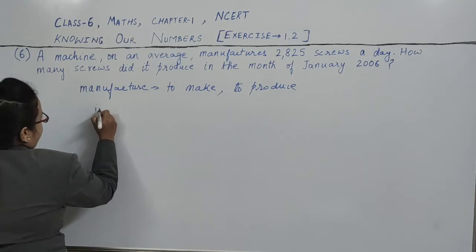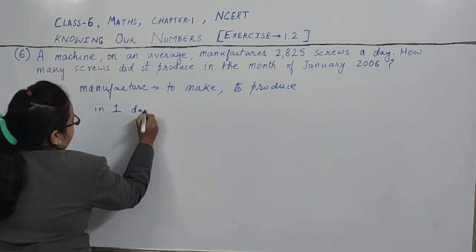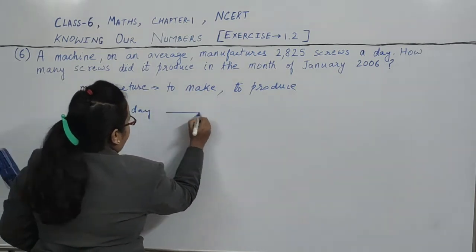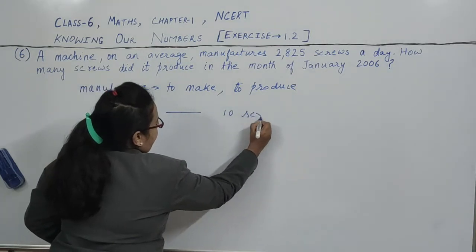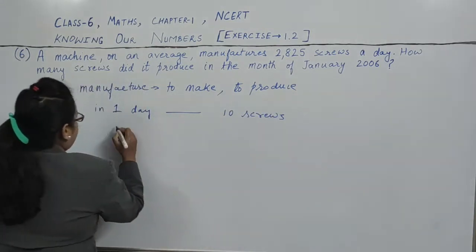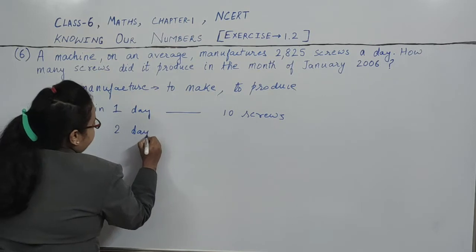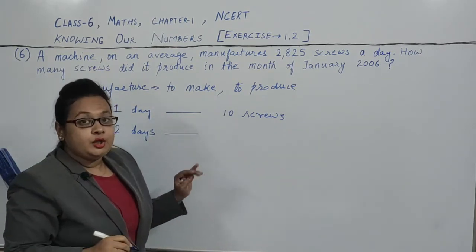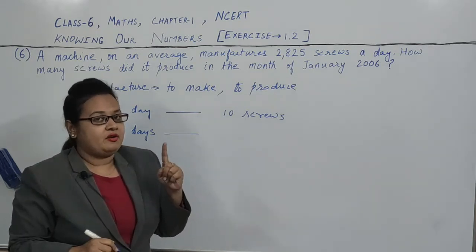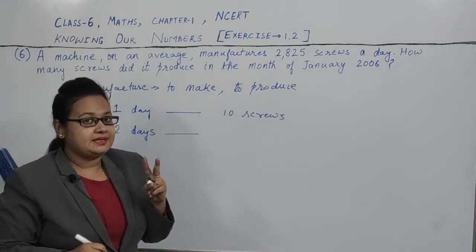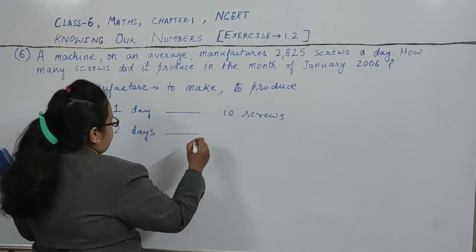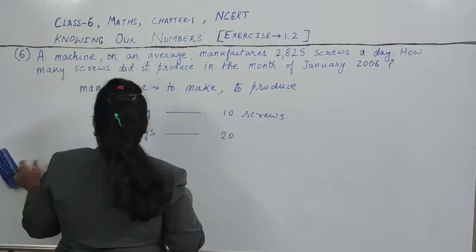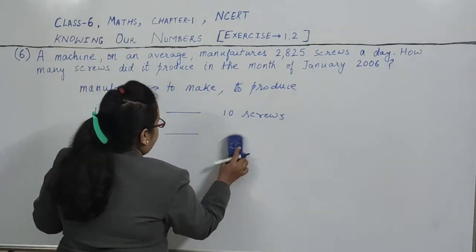Suppose in one day the machine manufactures 10 screws. Okay, so in 2 days how many screws will it manufacture? It will manufacture 20 screws, because in one day it manufactures 10. So in 2 days it will manufacture 20 screws. So how did we find 20?